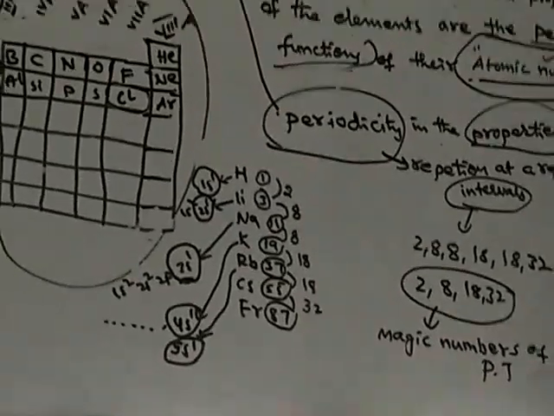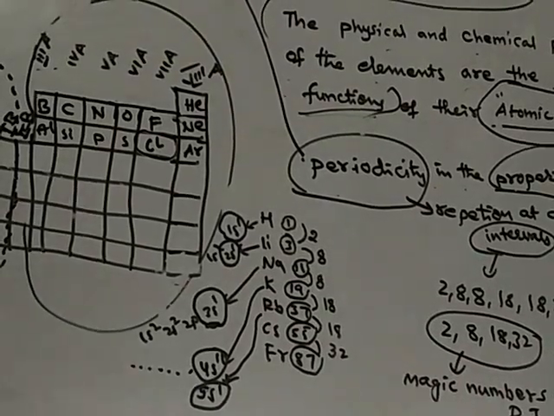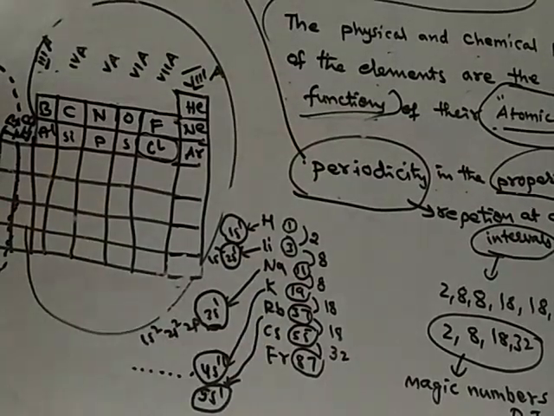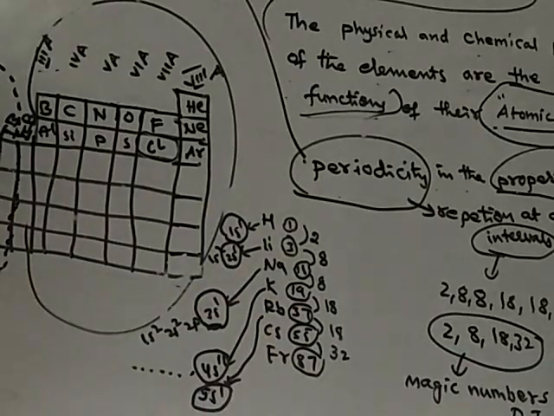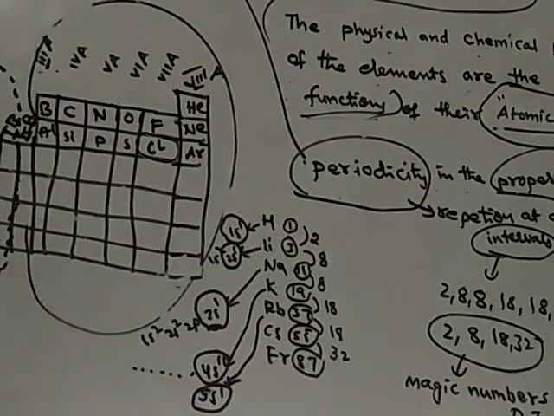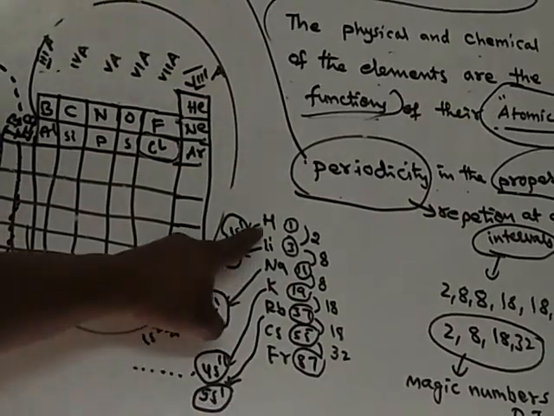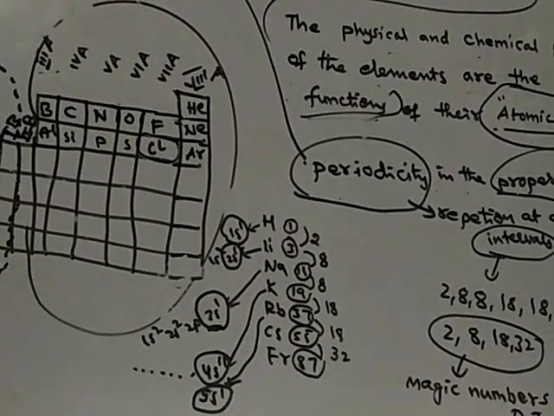When the elements possess similar outermost electronic configuration, they show similar properties. So that is why there is a periodicity in the properties. That means there is a repetition of properties when the elements are arranged according to increasing order of atomic numbers. What is the reason for the similarity in the properties?